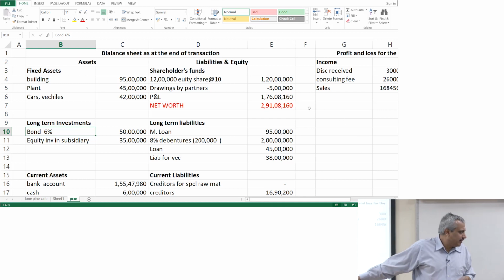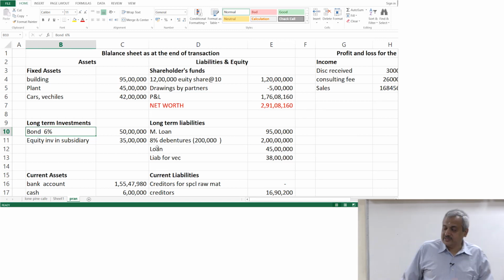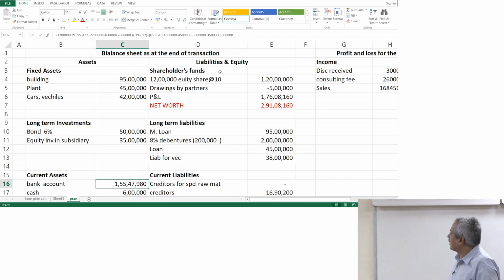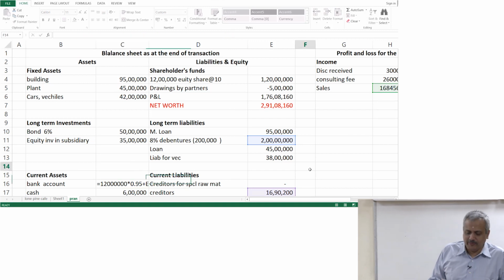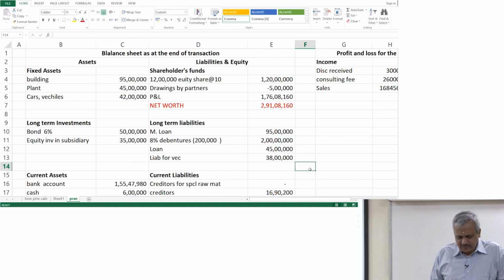Have you reduced it from the current account also? Check once again, keep your cursor on the bank account. Reduce 5 lakhs, yes, there is a reduction of 5 lakhs from there.